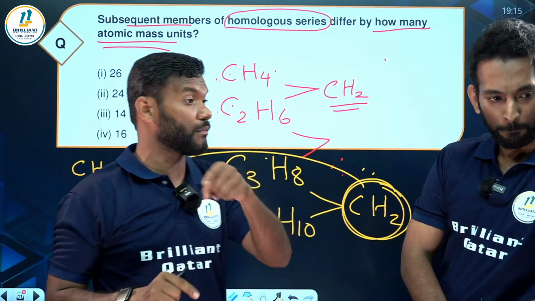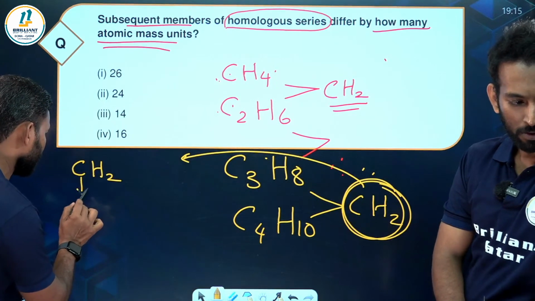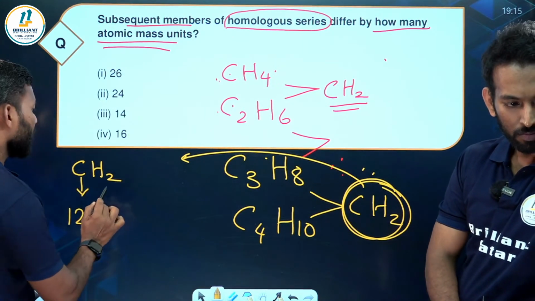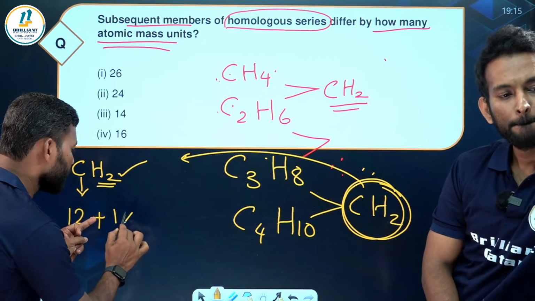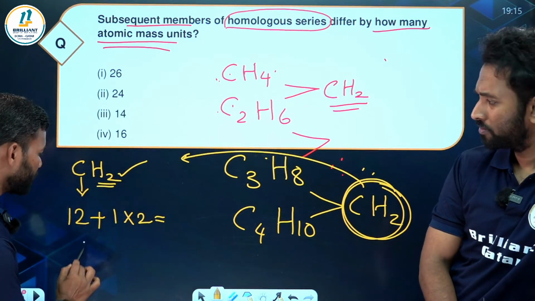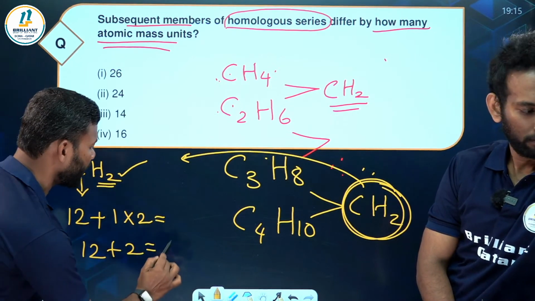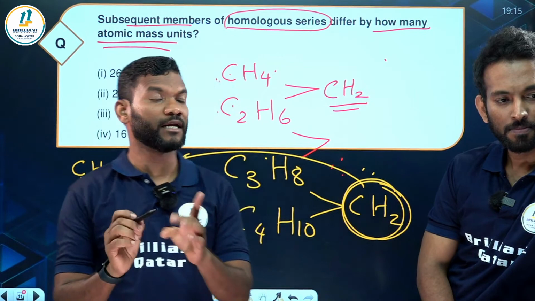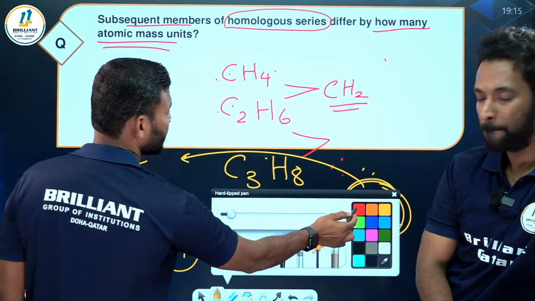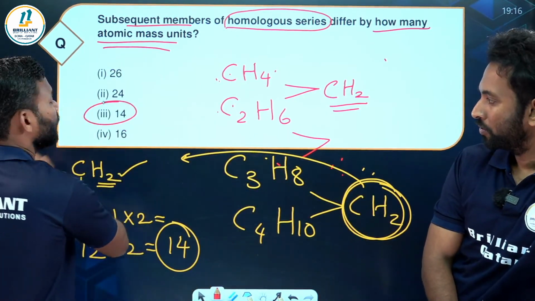What is the atomic mass of carbon? 12, right? Plus, what is the atomic mass of hydrogen? 1. And how many hydrogens? 2, so 1 into 2. What does it become? 12 plus 2 becomes 14. So the answer here will be 14.